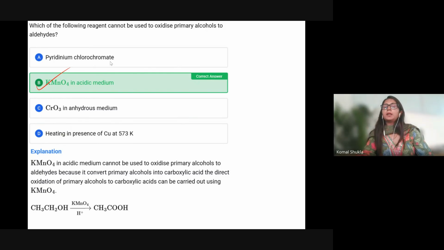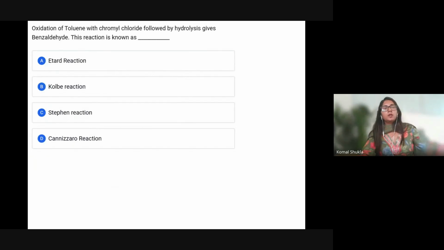And when we talk about heating copper at 573 K, this is a dehydrogenation reaction. Passing alcohol vapor over heated copper removes two hydrogen atoms to form an aldehyde, so the reaction stops at this position. So the answer here is option B. Let's talk about the next question: oxidation of toluene with chromyl chloride followed by hydrolysis gives benzaldehyde. This reaction is called as.